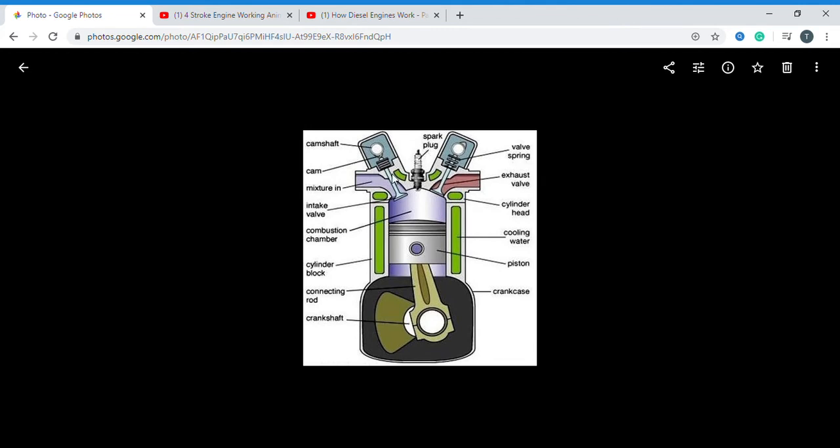So this is the inlet valve and the outlet valve. You have to remember inlet valve, outlet valve. So this is the complete engine construction detail.